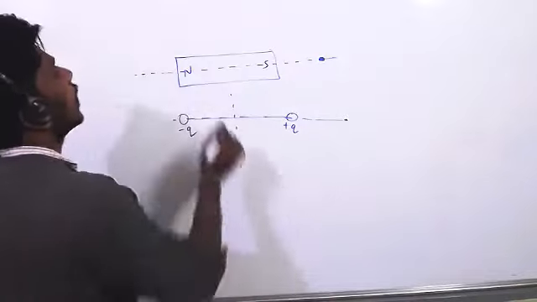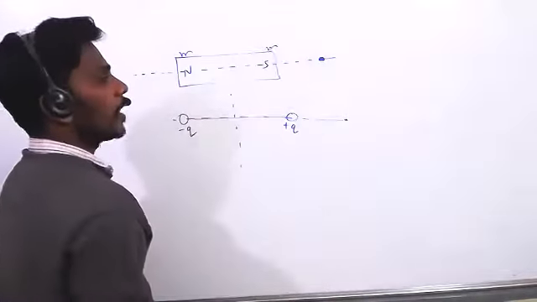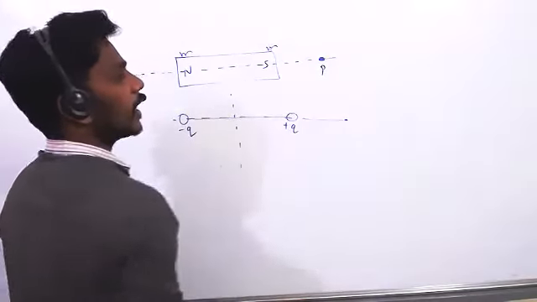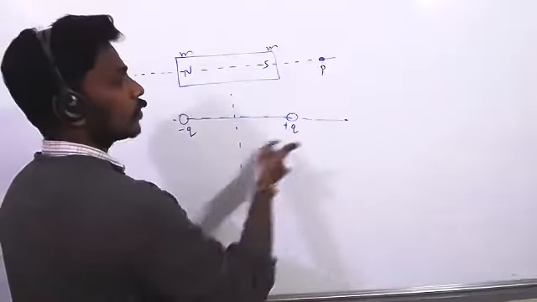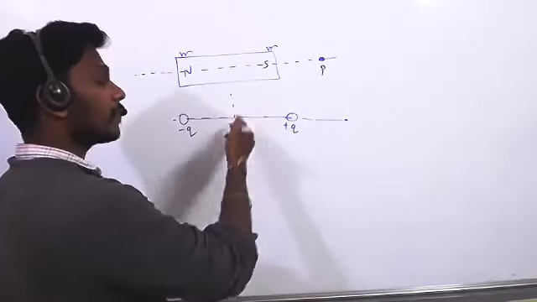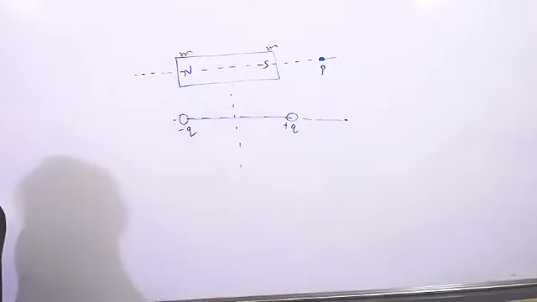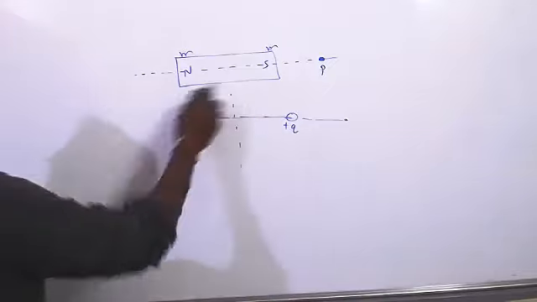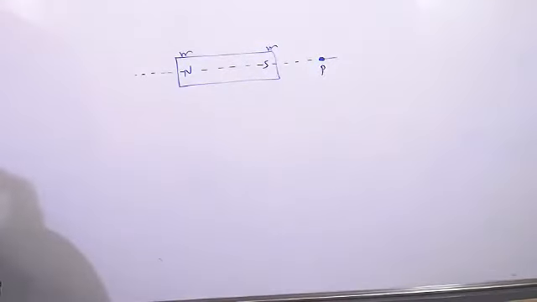Similarly, here the pole strength is m, and point P we have taken. So how much magnetic field will be here? Like how we calculated there, like that only we will calculate. So the magnetic field on the axis of the magnet, how much will it be?